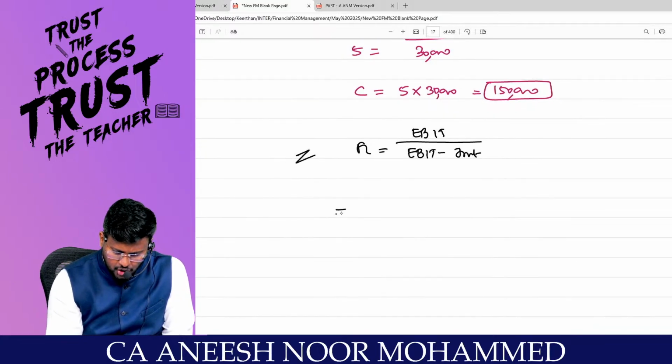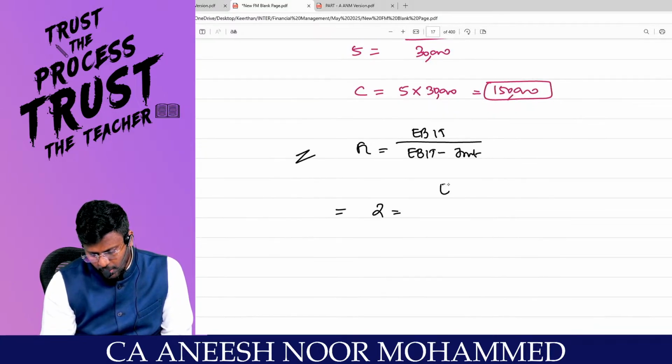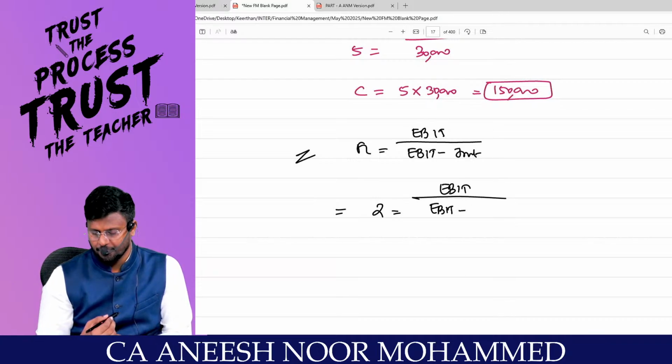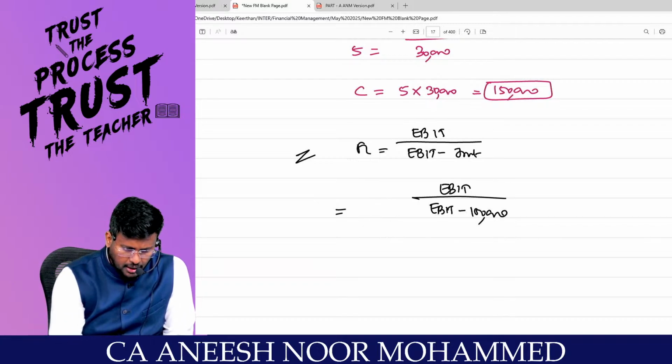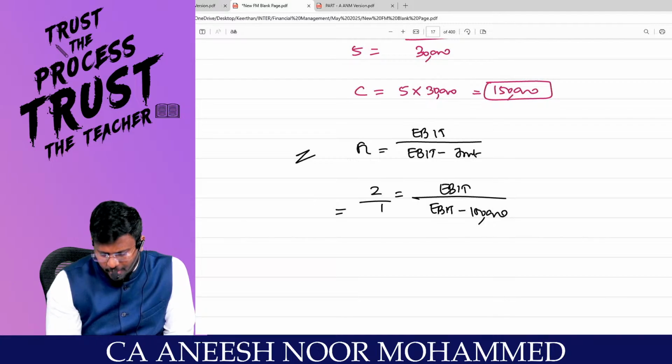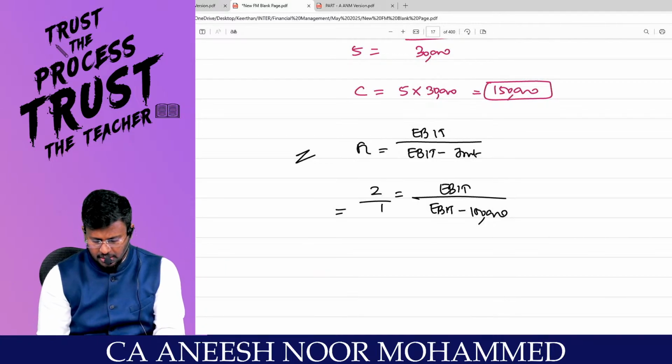How much is the financial leverage? 2 is equal to EBIT divided by EBIT minus how much? 1 lakh. Super, sir. Can I cross multiply? If you are having any difficulty or if you are not able to appreciate, put 2 by 1. That's it. Numerator, denominator, make it.